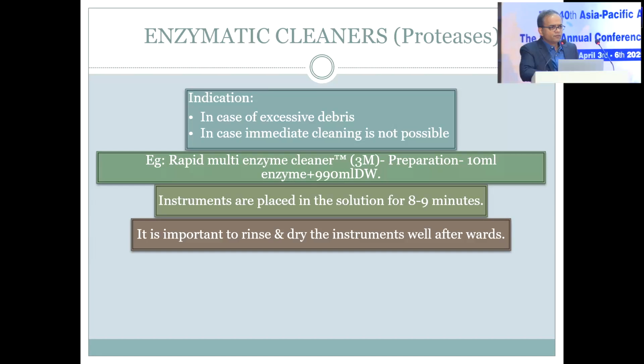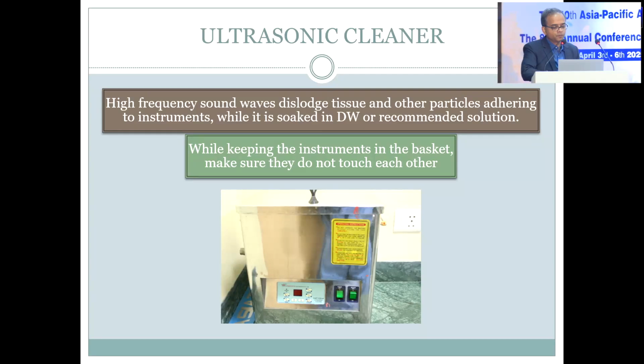Enzymatic cleaners as of now are not preferred for ophthalmology, but then for some conditions like oculoplasty or where there is significant bleeding, in those cases we can use rapid multi-enzyme cleaners by 3M, which is 10 ml of the enzyme in 990 ml of distilled water. It's placed in the solution for 8 to 9 minutes, and then it's again important to rinse and dry the instruments well, because these can lead to TASS. That's why they are not preferred nowadays, because incidence of TASS may increase with these cleaners.